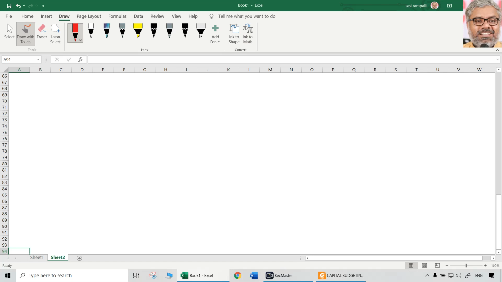Trial and error method is that wherein we have to find out two NPVs, not just one NPV. Of course, both of them will not be 0. If we already found out incidentally where NPV is 0, we have our answer already. It is that discount rate at which NPV is 0.